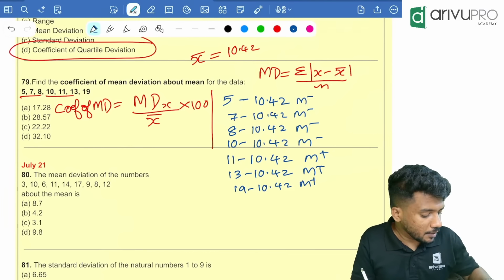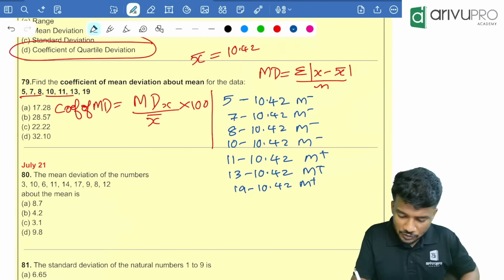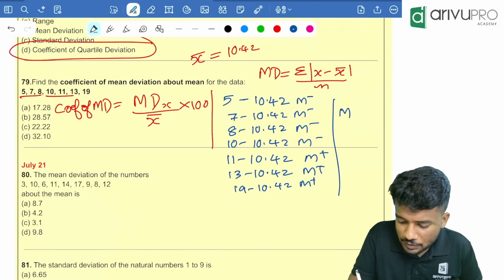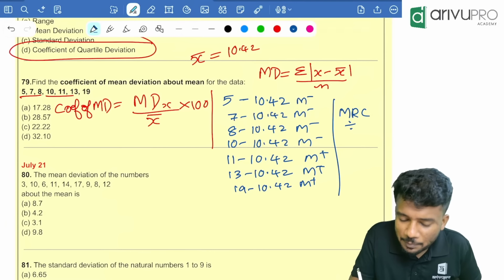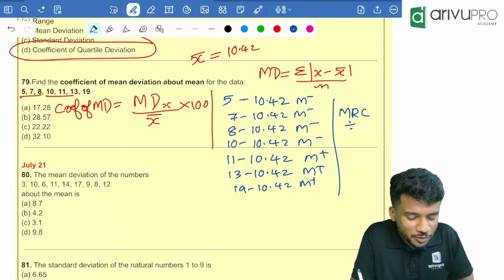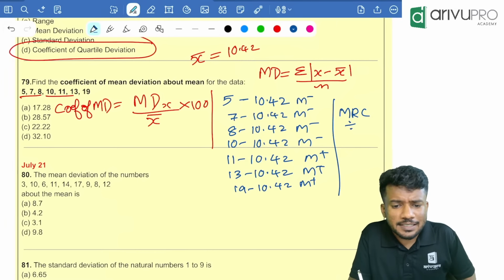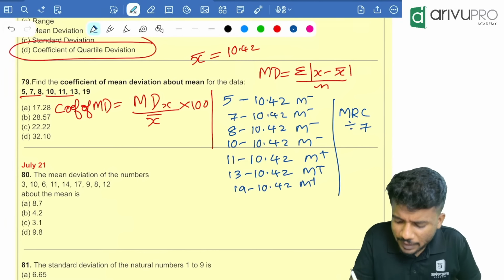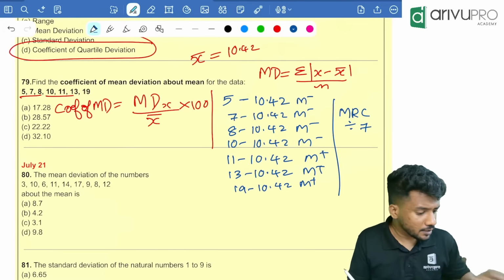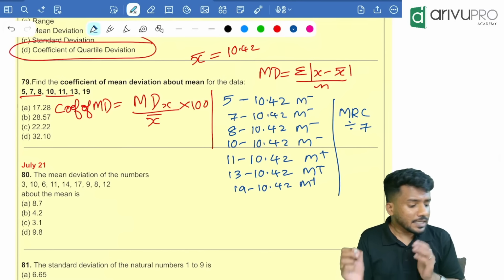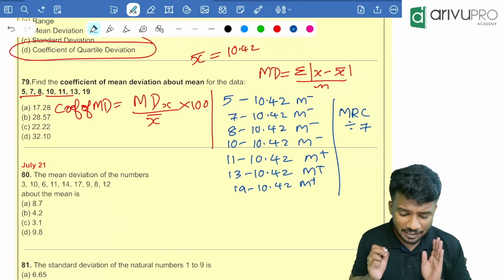Then click MRC, then divide by N. N is how much over here? N value is 7, right? Divide by 7. So you will get the MRC divided by 7. Then you are getting the mean deviation value. Mean deviation divided by x bar.